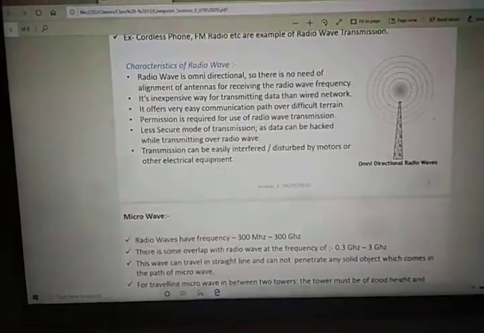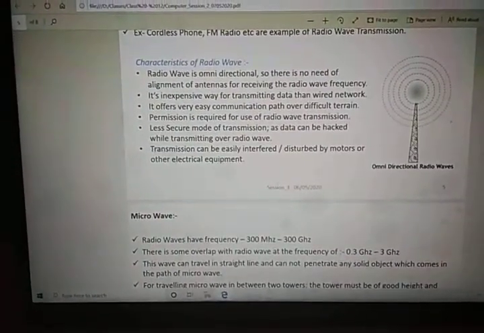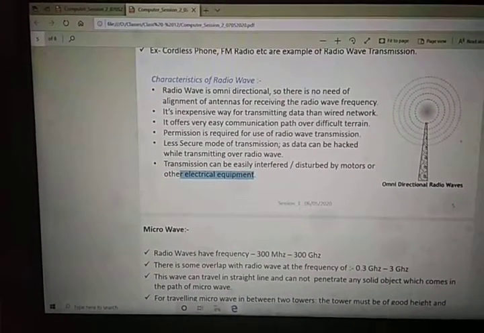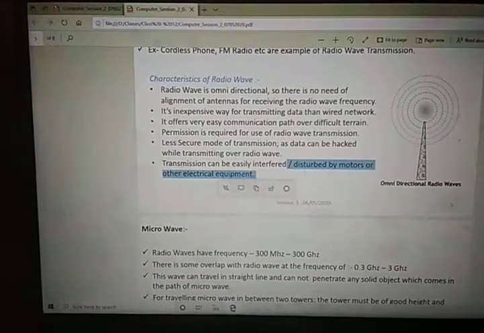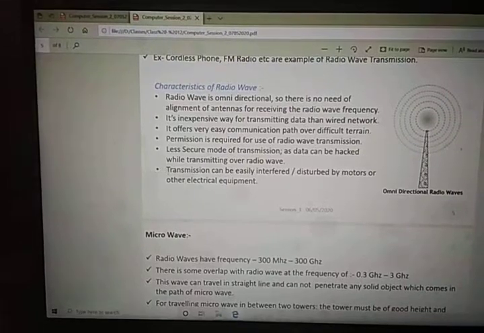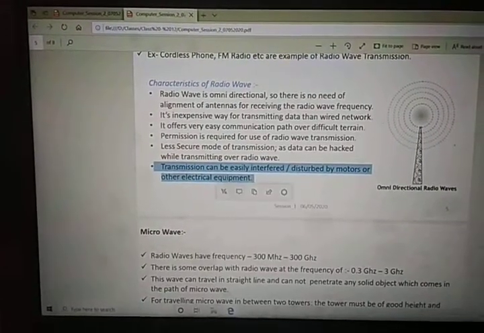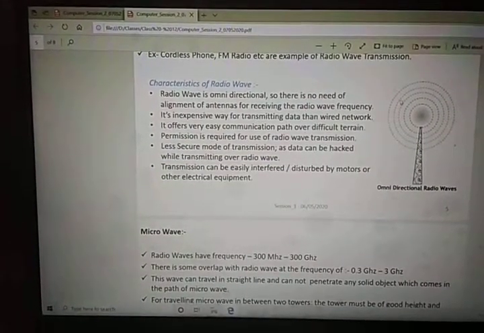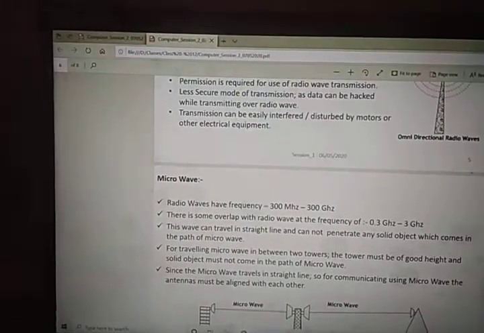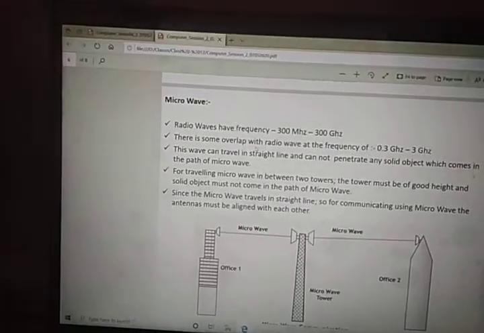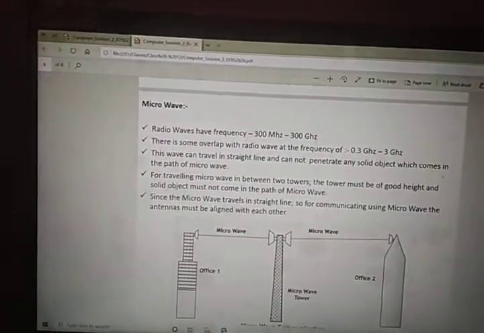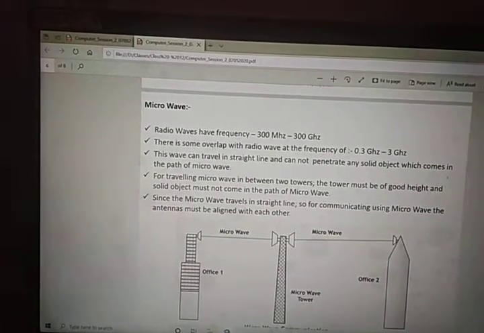The transmission can be easily interfered with or disturbed by motors or other electrical equipment. Suppose any equipment is emitting some wave or disturbing the frequency of the radio wave, then the radio wave can be interfered with very easily. So this is a drawback. Second is microwave. Microwaves have a frequency of about 300 megahertz to 300 gigahertz. There is some overlap.